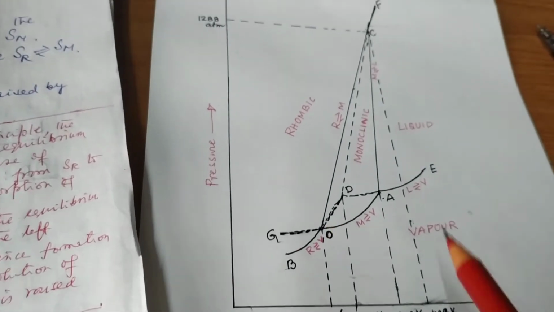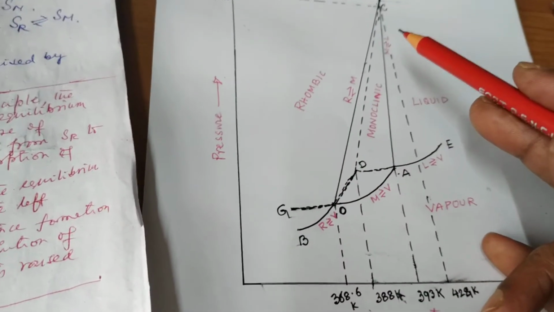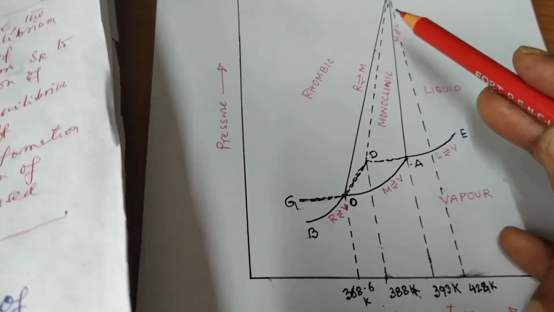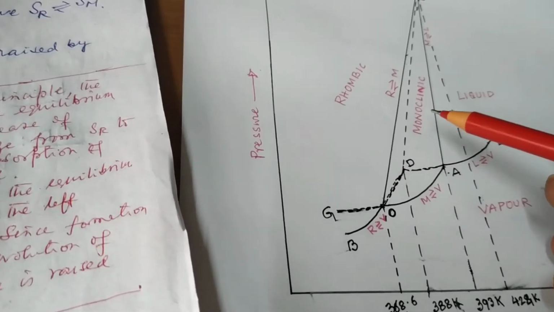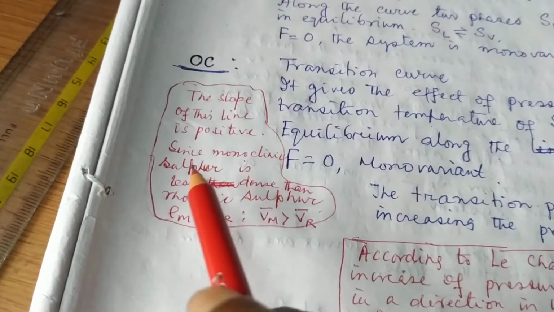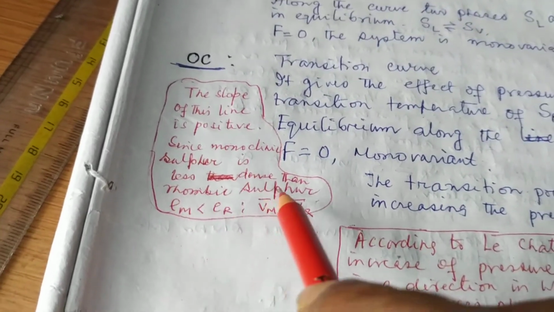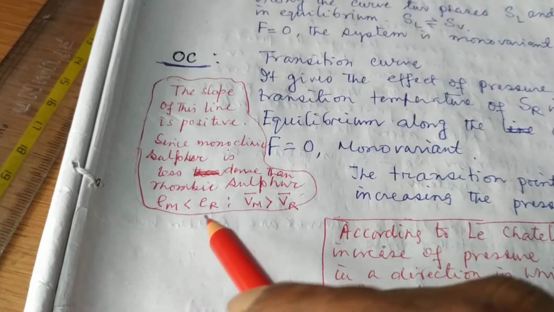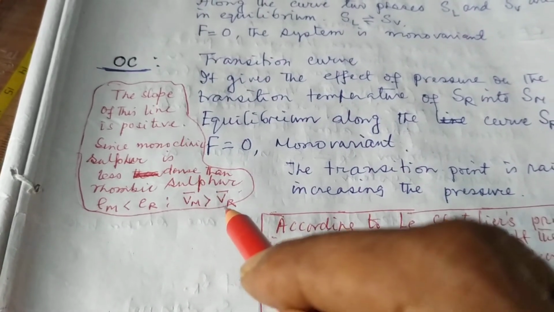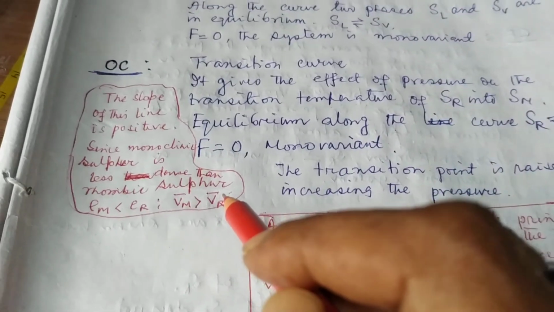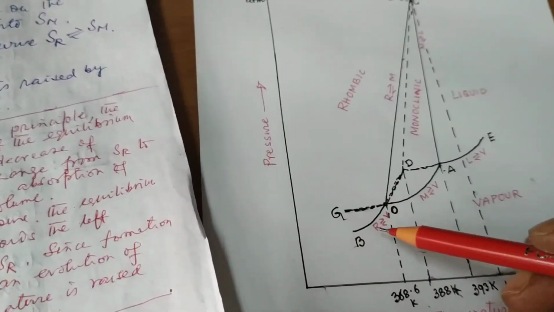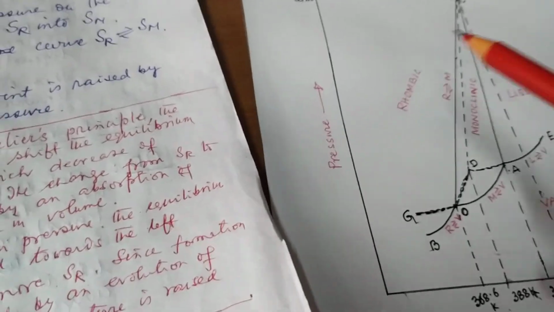Now, the slope of the curve is positive since monoclinic sulfur is less dense than rhombic sulfur. That is, rho m is less than rho r, so the molar volume of monoclinic sulfur will be greater than the molar volume of rhombic sulfur. So, according to the Clapeyron equation, we will get a positive slope. All these curves have a positive slope.